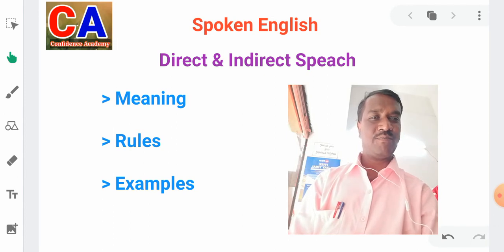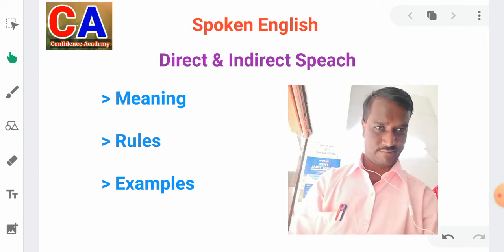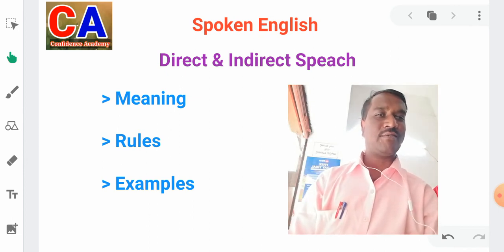Then second example, tomorrow is a function. My father said. Indirect speech: my father said that tomorrow is a function. Two examples. Then another two examples.